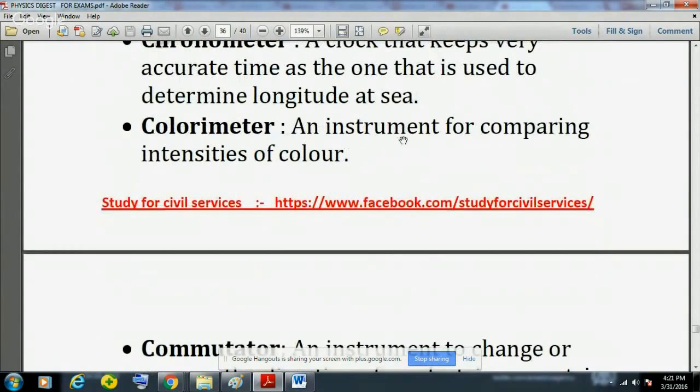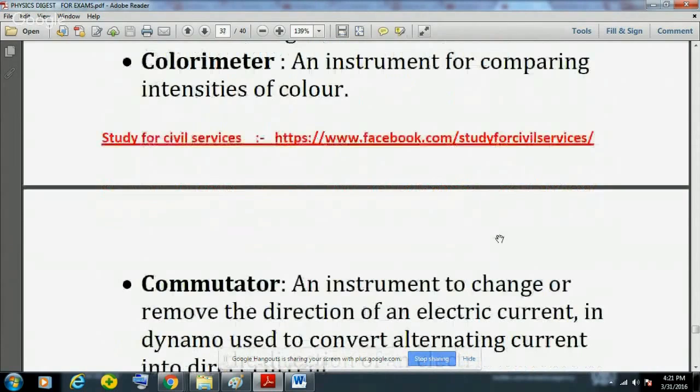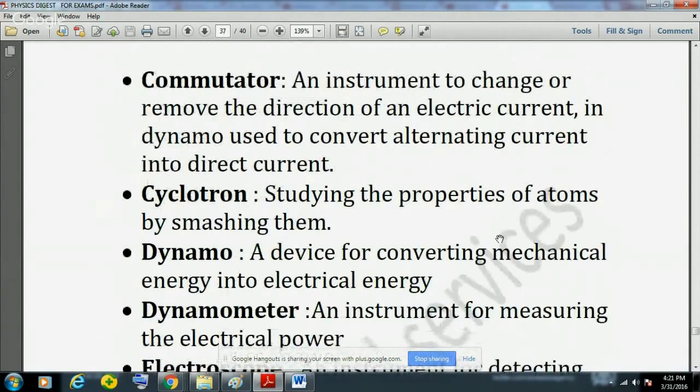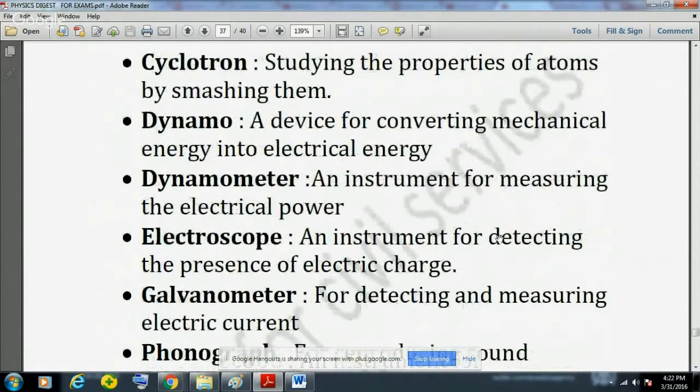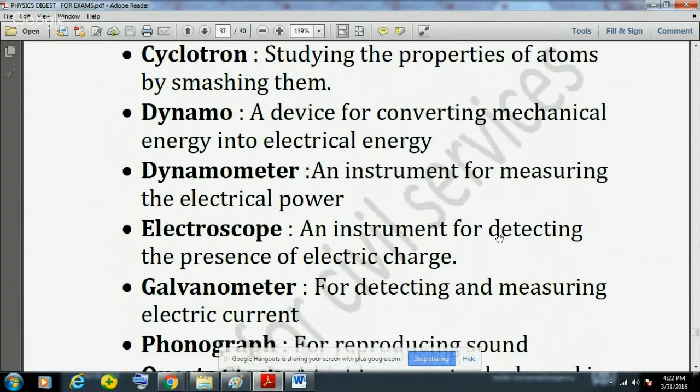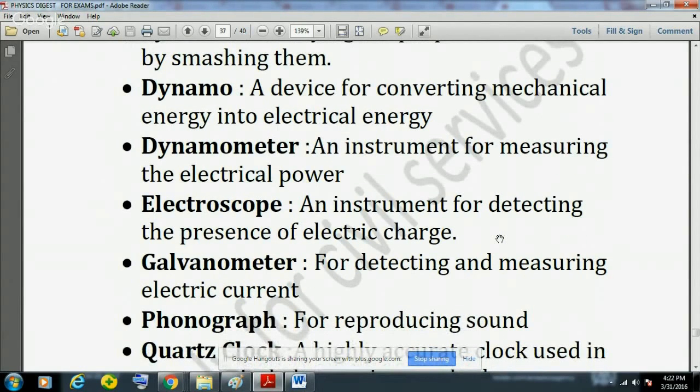Then colorimeter is an instrument for comparing intensities of color. So this is colorimeter. Then commutator is an instrument to change or reverse the direction of an electrical current in a dynamo, used to convert alternating current into direct current, AC into DC. Then cyclotron means studying the properties of atoms by smashing them. Dynamo is a device for converting mechanical energy into electrical energy. This question has also been asked in the UPPCS exam 2016 prelims. So dynamo is the device used for converting mechanical energy into electrical energy.